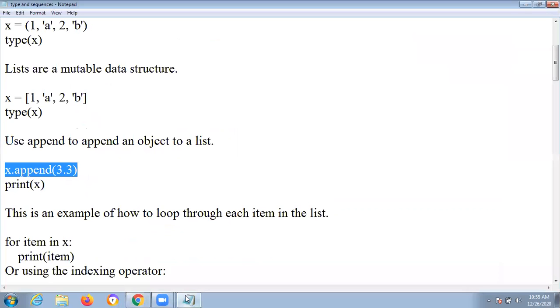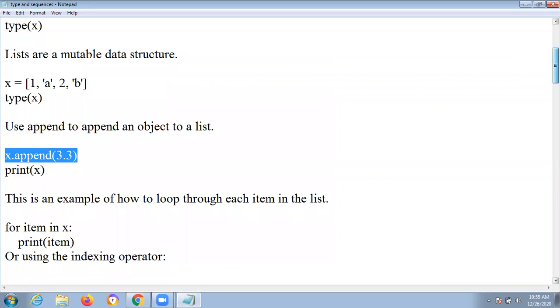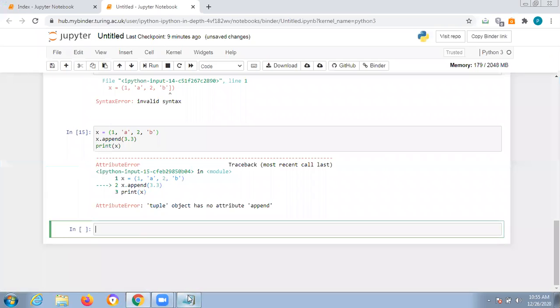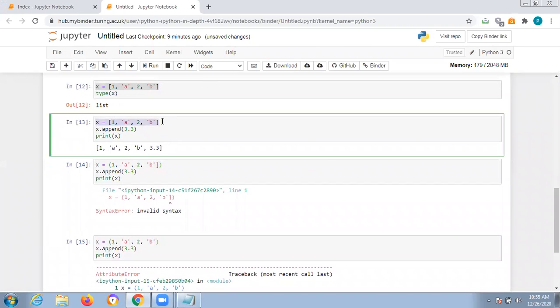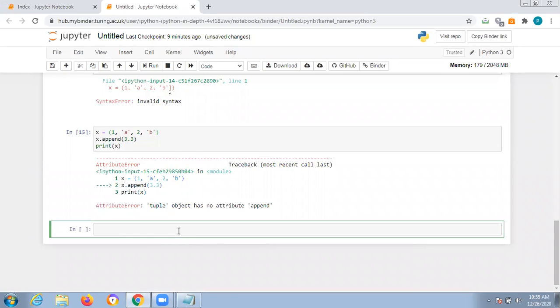Let us test one more example. You want to display each item on the next line. For this, what do you have to use? A for loop. Let us work with the list only, list is very important. x is equal to square bracket 1 comma a enclosed in a string, 2 comma b.